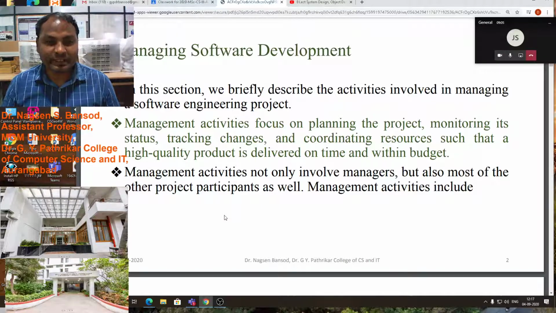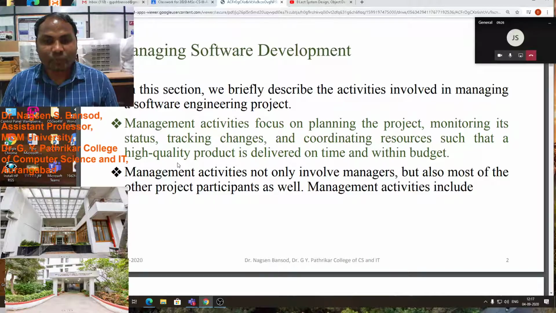In this section, we briefly describe the activities involved in managing a software engineering project. We already discussed some software development activities. How to manage those activities we will study in this lecture.